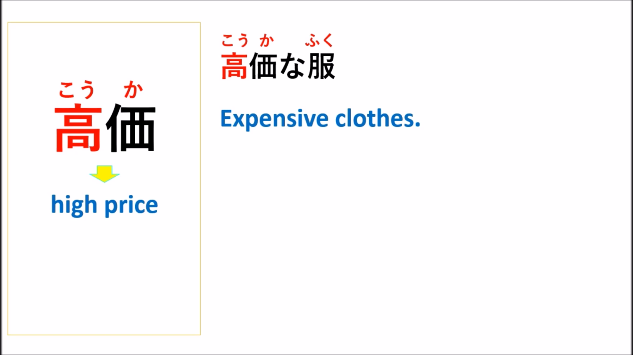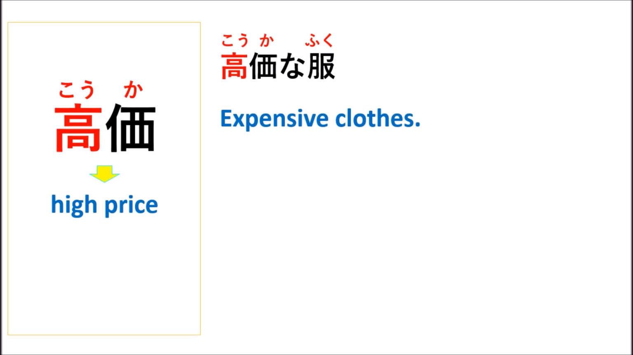Koga. The second kanji, ka, is from the kanji of kagaku. Kagaku means the amount of the price. So we talk about the value, right? Ka can mean the value. So this is high value or high price. So koga means high value or high price.